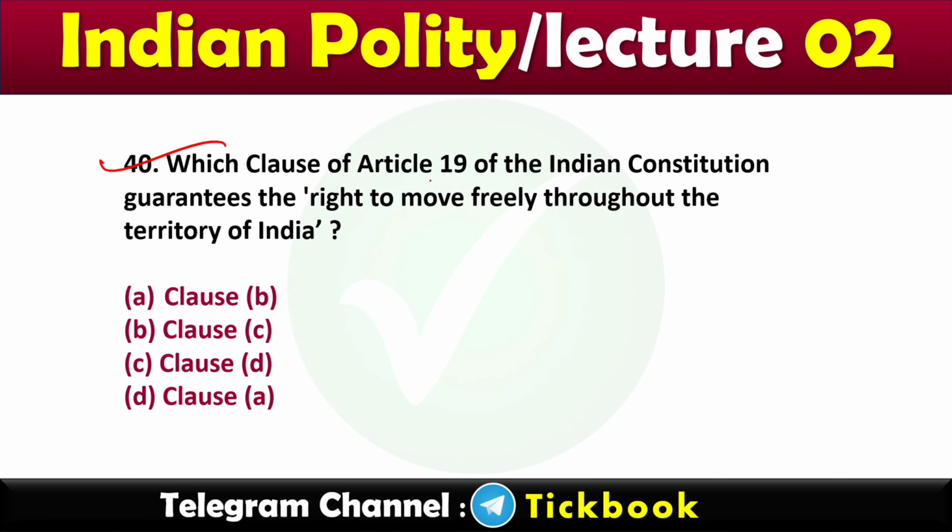40. Which clause of Article 19 of the Indian Constitution guarantees the right to move freely throughout the territory of India? Option number C, Clause D is the right answer.